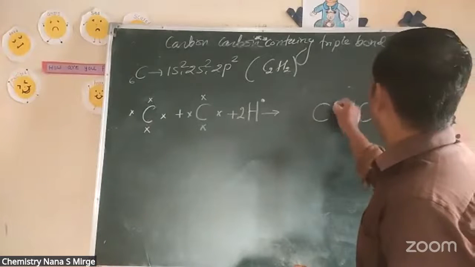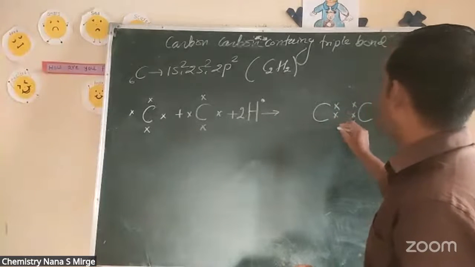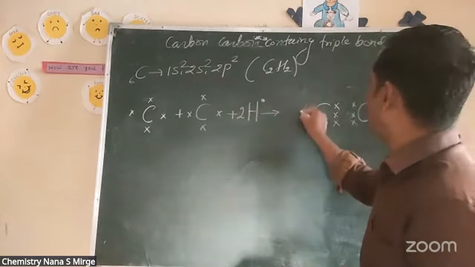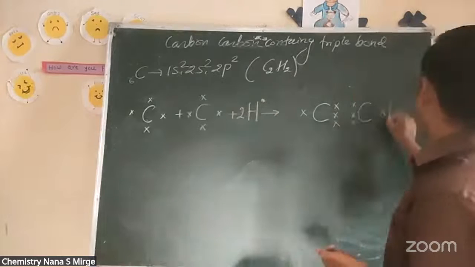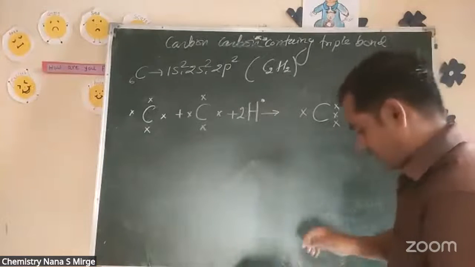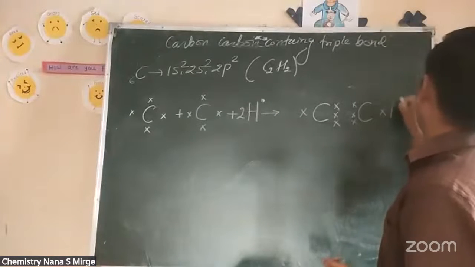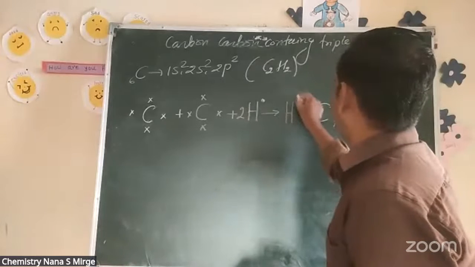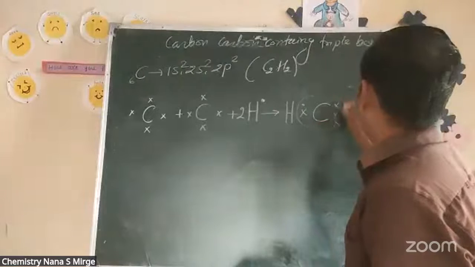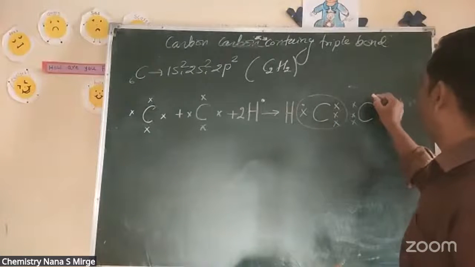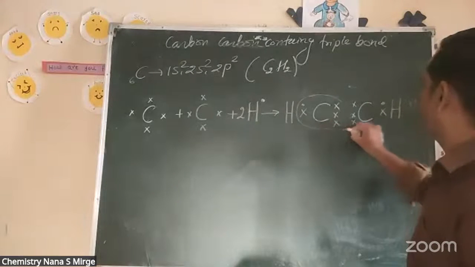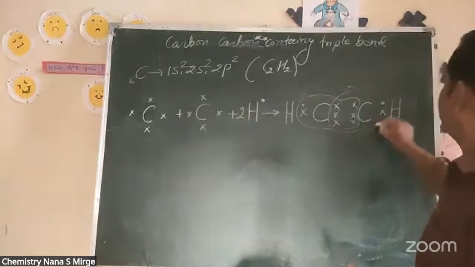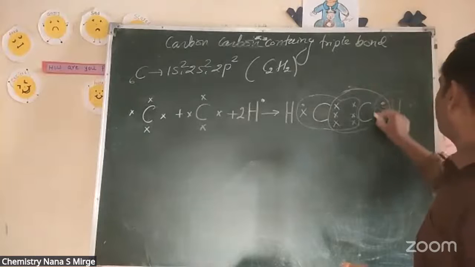This carbon having 1, 2 and 3. And one here, one here. So one electron from hydrogen, and this 1 electron from hydrogen. Look here, count the electrons present in carbon. Count the electrons present in hydrogen.